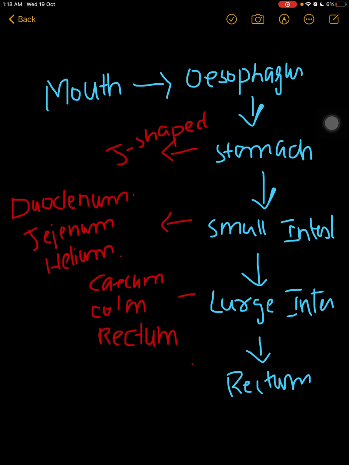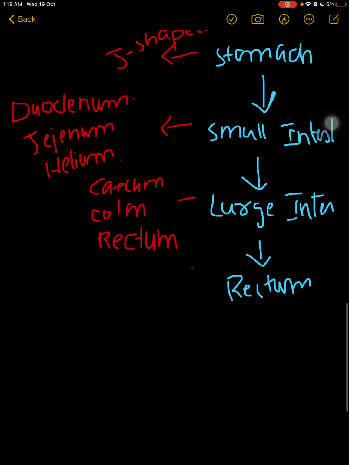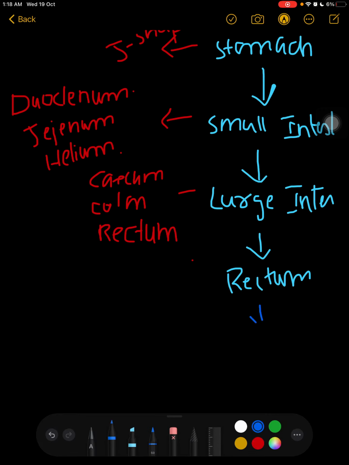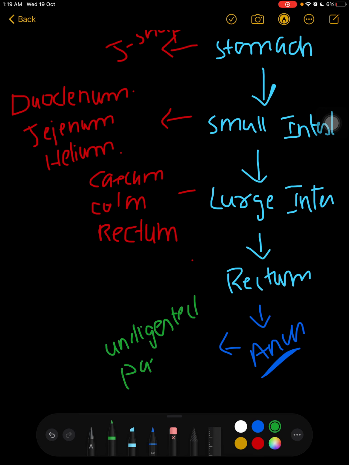So first the food will be moved from the mouth to the esophagus, then to the stomach, small intestine, large intestine, and then the rectum. From the rectum it will be passed out of the body through an opening known as the anus. There will be undigested particles in the substances which pass out from our body.